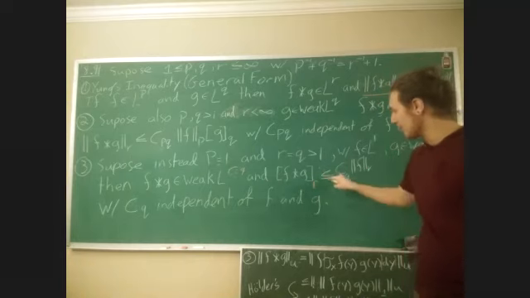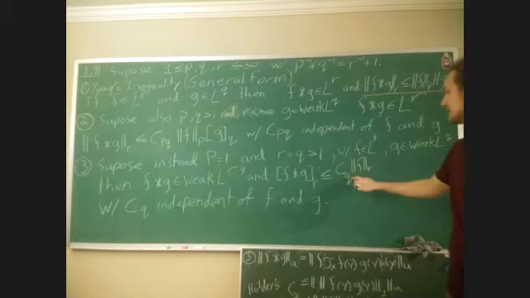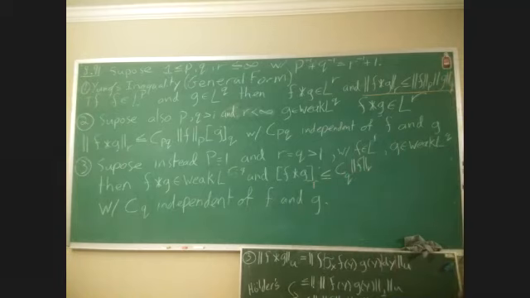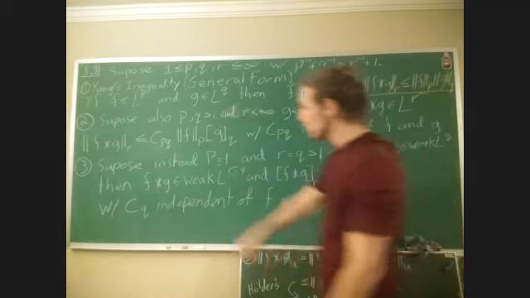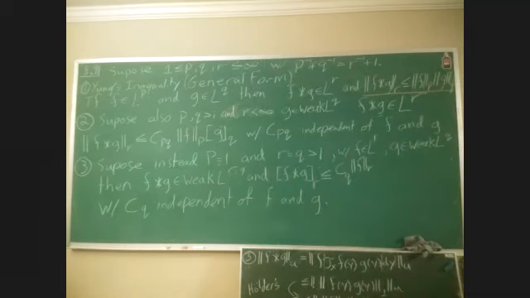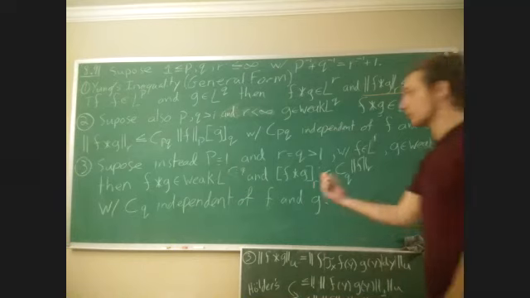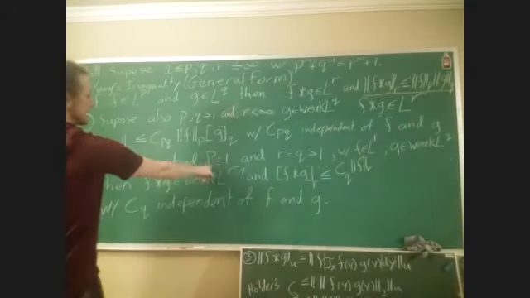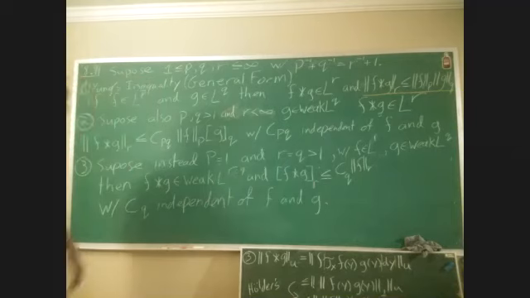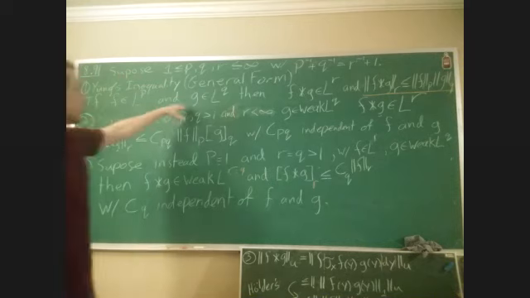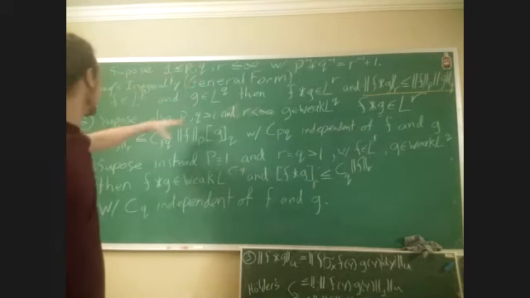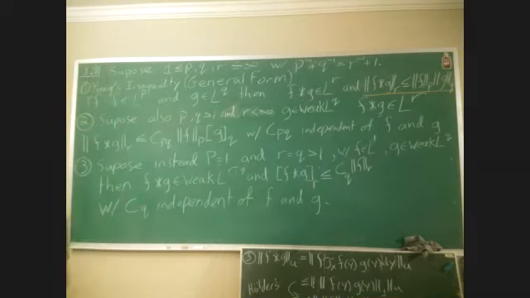And it turns out that this is going to be less than or equal to C_Q times the norm of F in L1. Again, C_Q is independent of F and G, and it's only dependent on Q or R, which are equivalent because P is set equal to 1. So we get 3 different variants, generalizations of Young's inequality. The first one obviously looks a lot like what we've been working with, and the other 2 use this generalization in the weak LP spaces. Okay, in the next video, we will be tackling 8.10. I will see you guys in a bit.